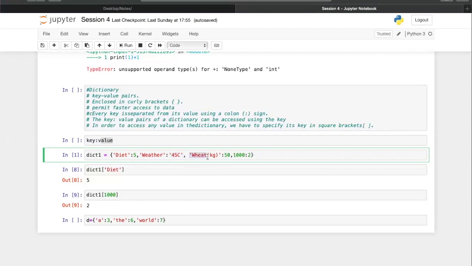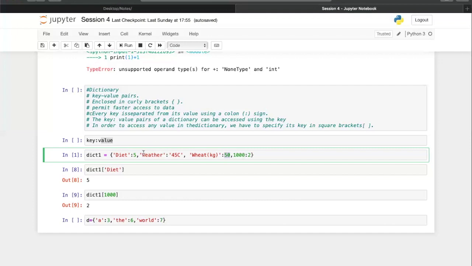Then again, I gave a string key, which is wheat per kg, and the value is 50, which is the price to it. And then I give a key, which is an integer 1000, and the value to it is an integer 2. So the value can also be any data type. The key can also be any data type.